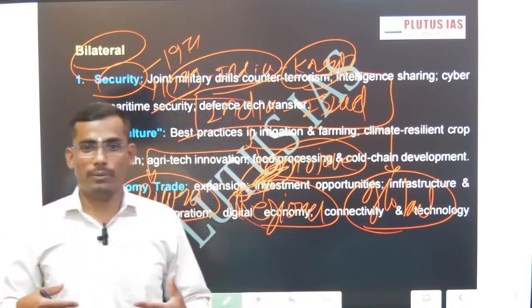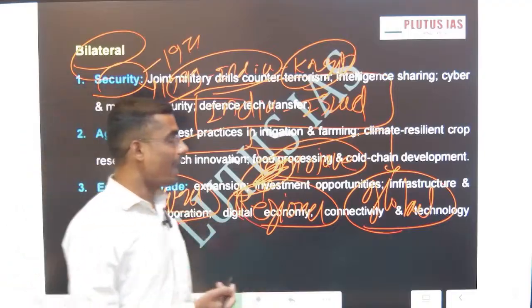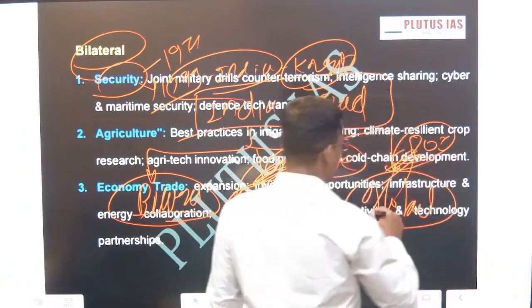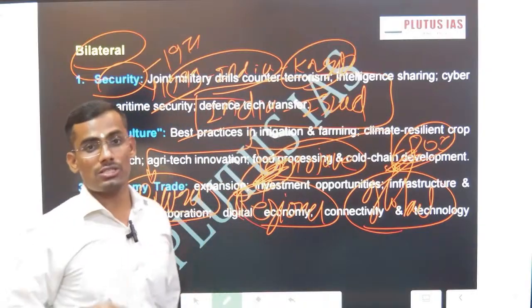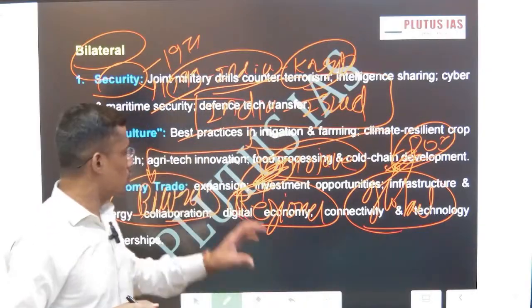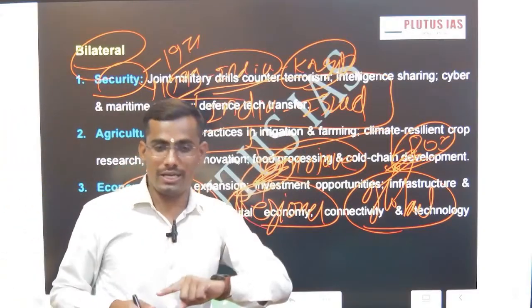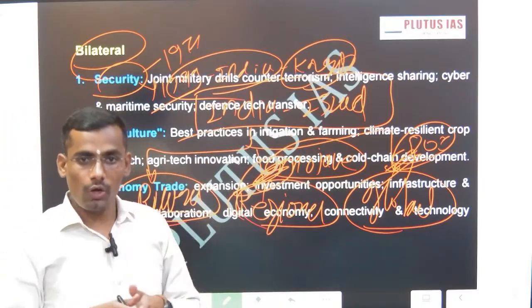we are adopting it because we are exploiting groundwater. We are the largest extractor of groundwater; 80% extraction is done by India. India is the largest groundwater-extracting country in the world. So we are adopting the best agriculture practices, irrigation and farming from Israel. So we have this kind of economic ties with Israel.